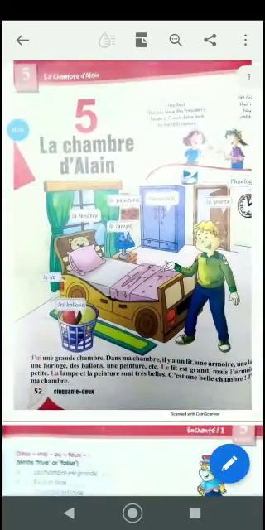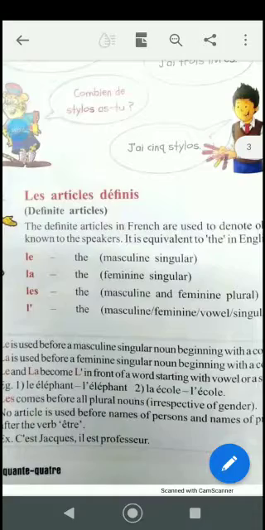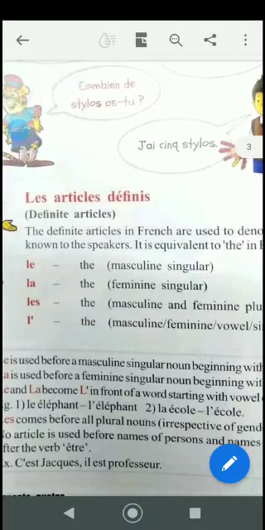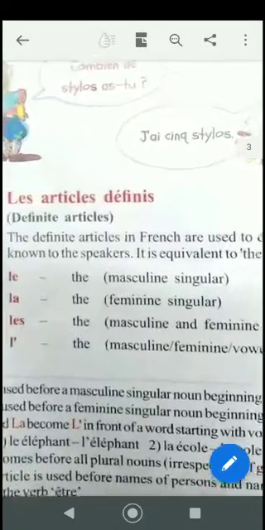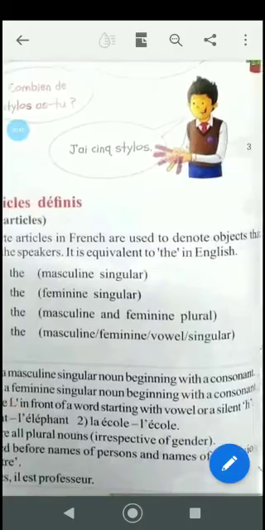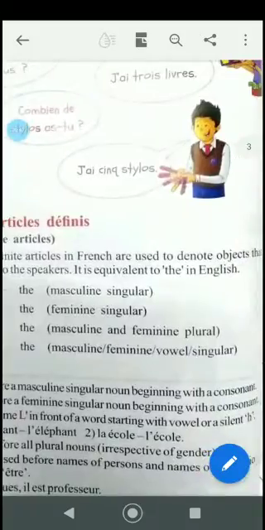Before starting the lesson, I would like to go over the grammar part, that is les articles définis, to know the vocabulary that is taken in the chapters. In the earlier parts we learnt the indefinite articles, un and une. Now these are the definite articles, les articles définis. The definite articles in French are used to denote objects that are known to the speakers. It is equivalent to 'the' in English.